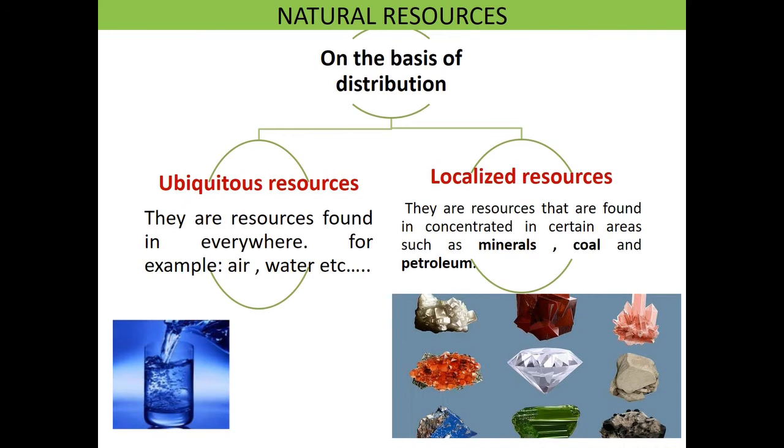On the basis of distribution, natural resources are classified into two types: ubiquitous resources and localized resources. Now let's learn ubiquitous resources. They are resources found everywhere. For example, air, water, etc. Like water is found everywhere around us. So these are ubiquitous resources. Localized resources are resources that are concentrated in certain areas such as minerals, coal and petroleum. Coal is found in certain areas.